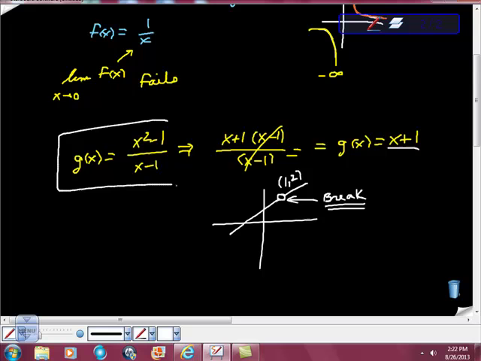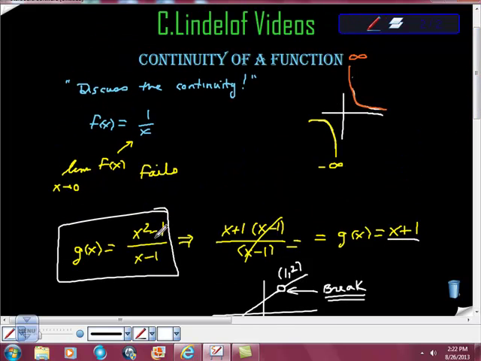On the interval negative infinity to positive infinity, this function is not continuous. It has a specific discontinuity. And this f of x function up here is also not continuous because the limit fails. We talked about continuity at a point in the last video, and if you haven't seen that, I'm begging you to go back and watch it, because we need to have this off the top of our head. When we're sitting down for that AP exam, this stuff needs to just flow, so we're like, okay, this is no problem.